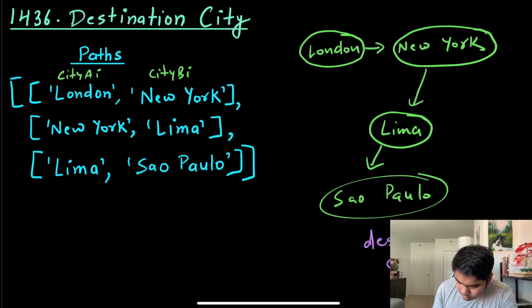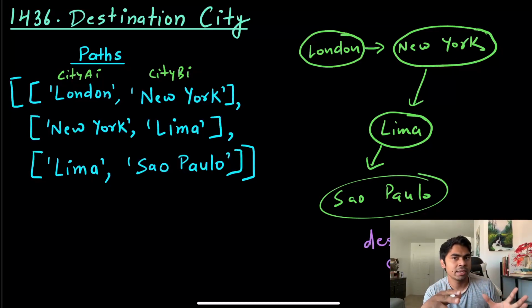All right, so that is what we have to find, and it's going to be really simple. If you have done the graph problems, we have already done the graph series, so you will remember that we can create our graph using an adjacency list. Here we will create the graph using a dictionary, or hashing.